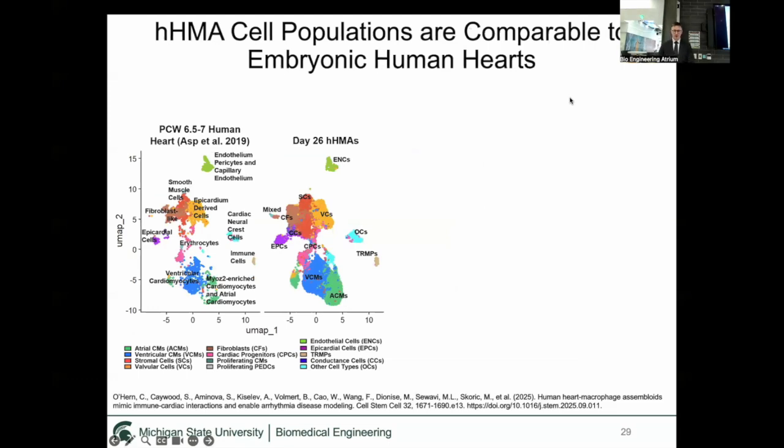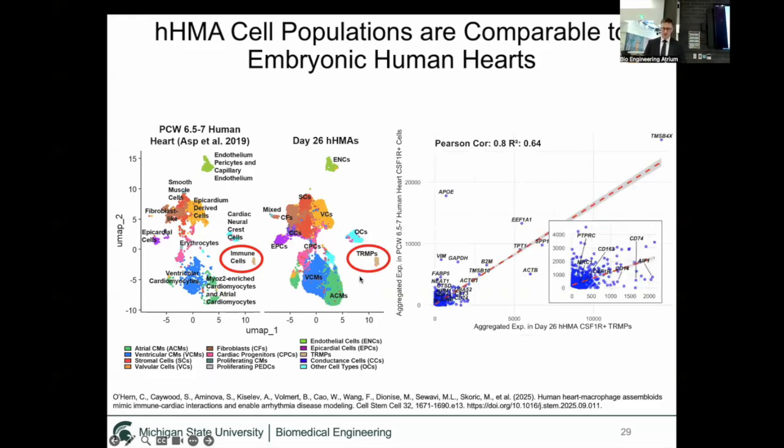We then compared this data set to one of an embryonic human heart. On the left is that data set, and you can see our cluster identities match and map onto that embryonic data set very well. Atrial, ventricular, endothelial. They also have an immune cell cluster, but they didn't do a rigorous analysis to see what immune cells are actually in their system. But it mapped really well with our tissue-resident macrophage cluster.